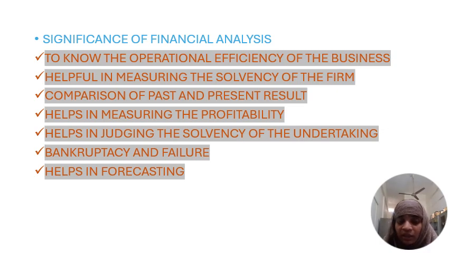The first important thing is to know the operational efficiency of the firm. Through this financial analysis, we have to know whether a business organization is operating efficiently or not.